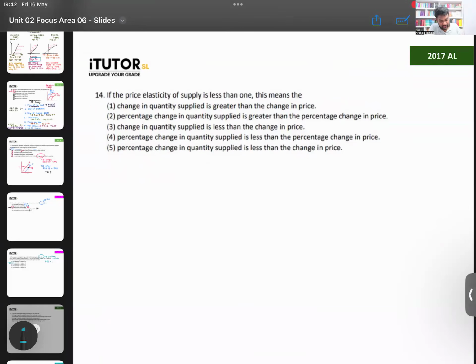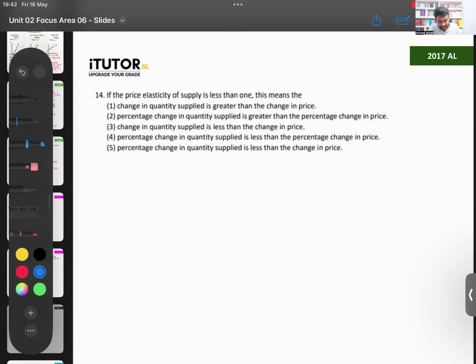2017. Okay. If the price elasticity of supply is less than 1. Okay, so PES less than 1 means what, Lamai? Elastic or inelastic? That means it is inelastic. What does inelastic supply mean, Lamai?